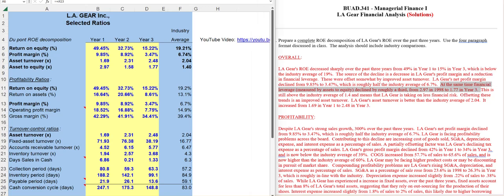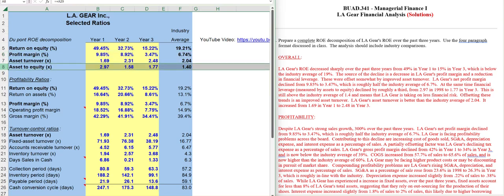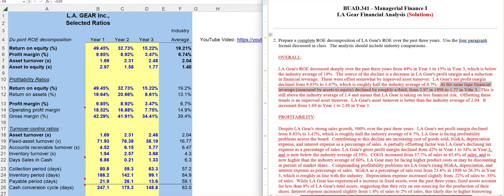We're also going to want to include one sentence discussing what that means with respect to risk. A lower asset to equity ratio means we are taking on less risk, but we still have more risk than the industry average.